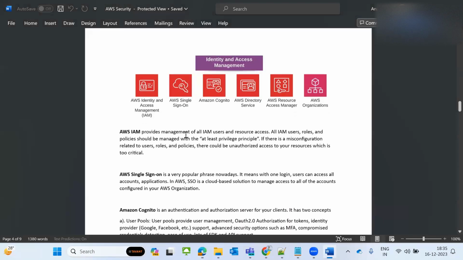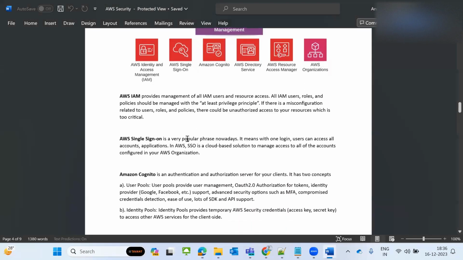Okay, the next service is AWS Single Sign-On. For example, you have hundreds of accounts, and you cannot log in to each one every time. So you make it SSO: you can use your office organization email ID to log in, and use MFA. This is called AWS Single Sign-On.